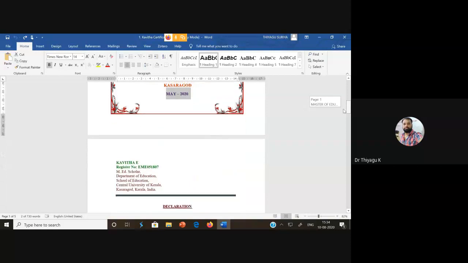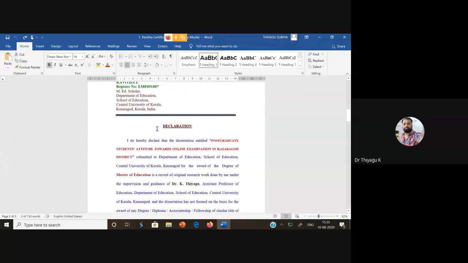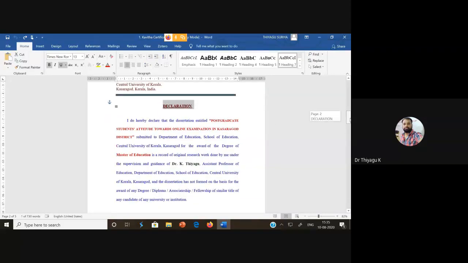After the cover page or title page, we have to give the declaration. What is the declaration? Normally, the declaration is to be given by the scholar or the student. So what are they going to declare? This is a topic. So see here: I do hereby declare that the dissertation entitled, submitted to the department and so on, this word is important, has not formed the basis for the award of any degree or diploma or associateship or fellowship or similar title of any candidate of any university or institution. So we are giving some kind of declaration, which should be given by the research scholar only.